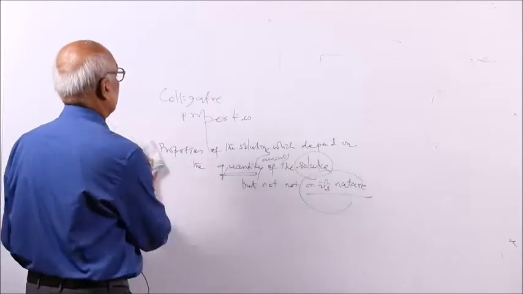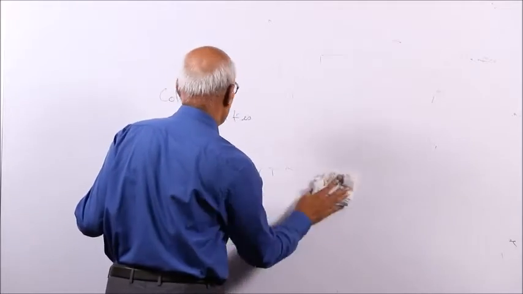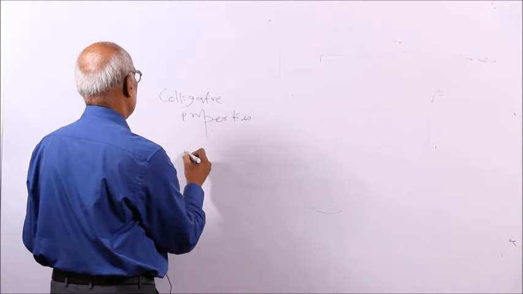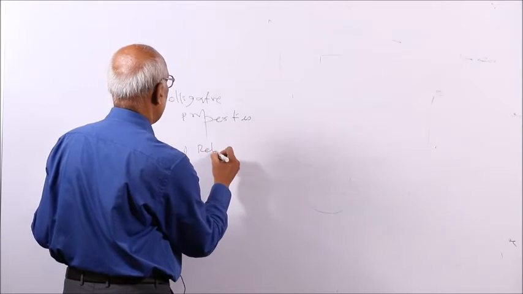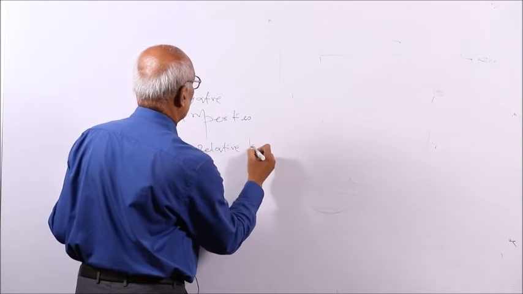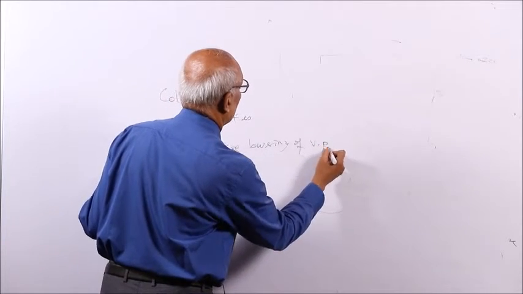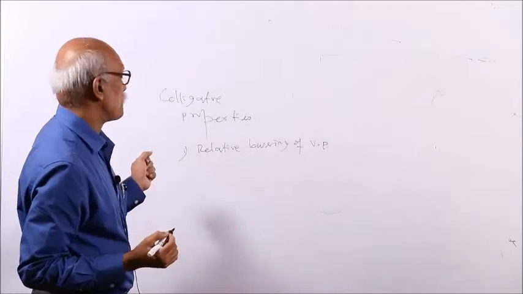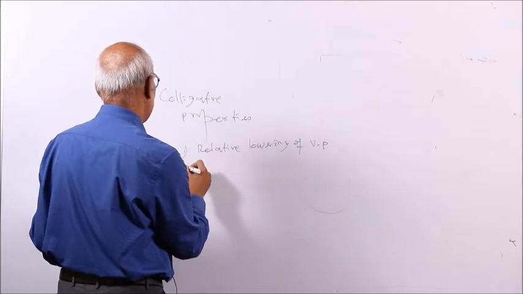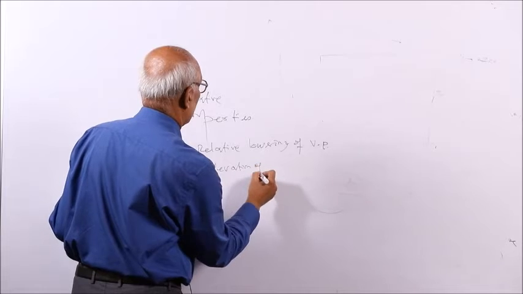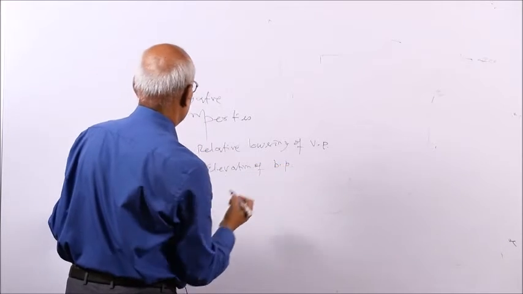So what are the types of colligative properties? These are the common observations. First, write down relative lowering of vapor pressure. Second, elevation of boiling point.